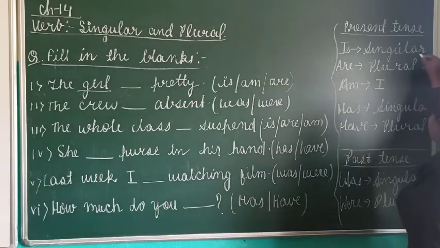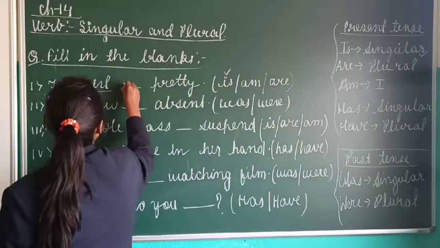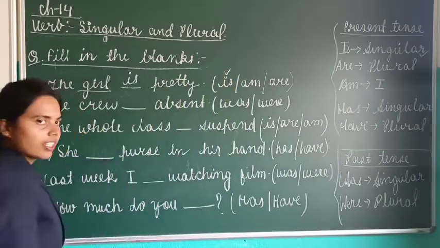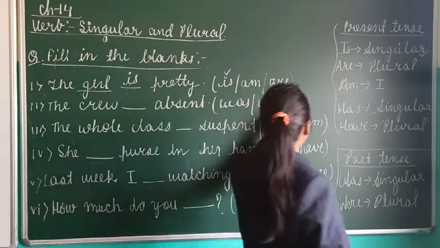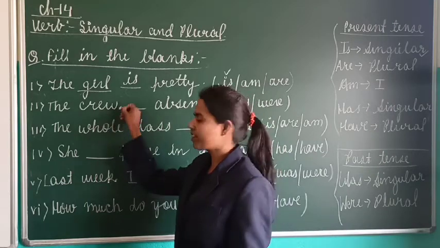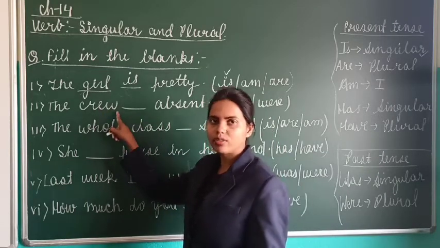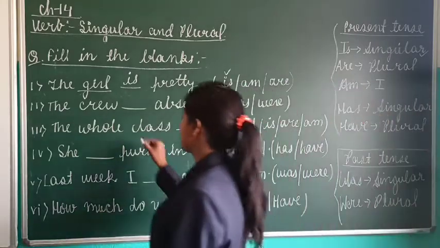Obviously singular. So with singular, what do we use? Is. So the option is will be correct. Clear? Now, the crew dash absent. Was or were? Crew means the whole team. Crew is singular. So we will write the crew was absent.